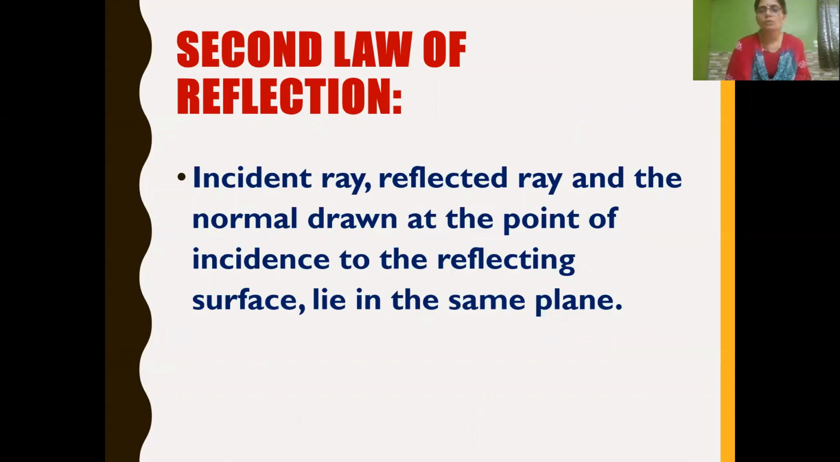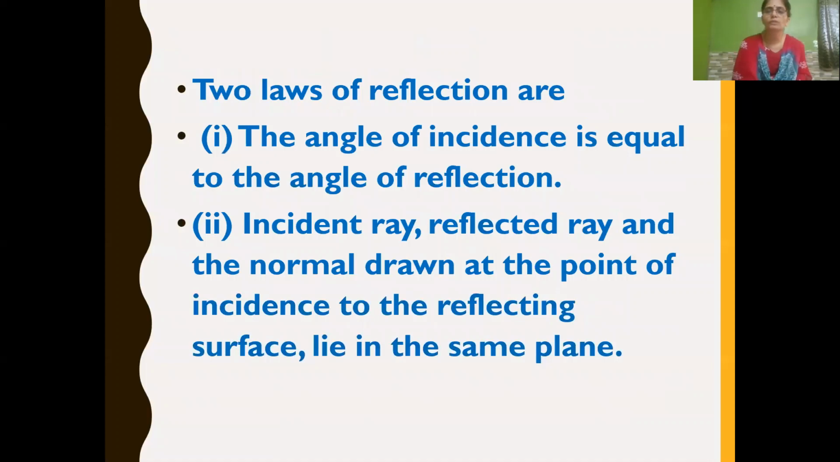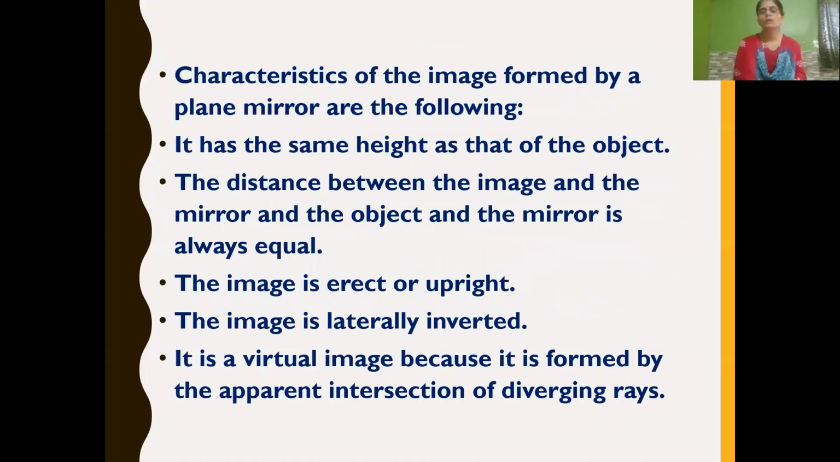This also we have learned through activity. So till now we have learned about two laws of reflection. The first law states that the angle of incidence is always equal to the angle of reflection, and the second law states that the incident ray, reflected ray, and the normal all lie in the same plane. Now let's continue with the characteristics of the image formed by a plane mirror.